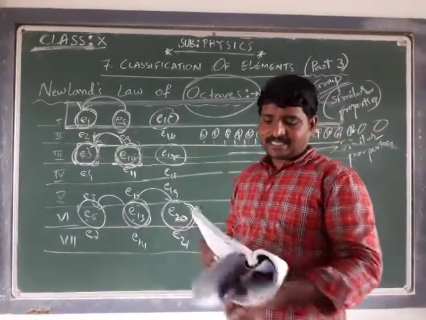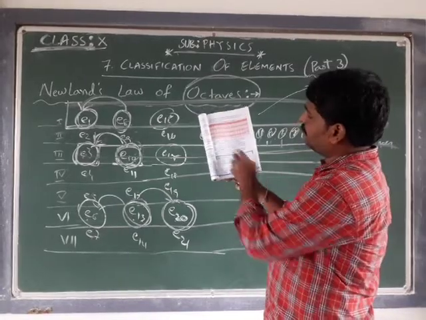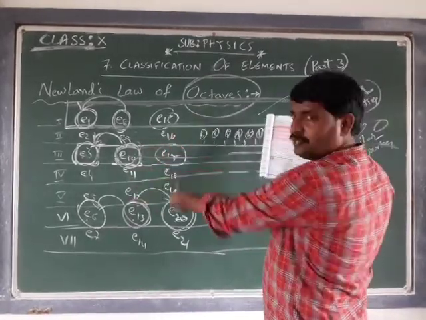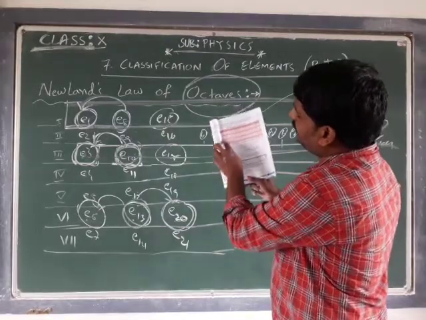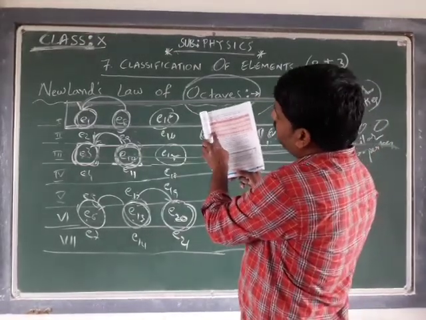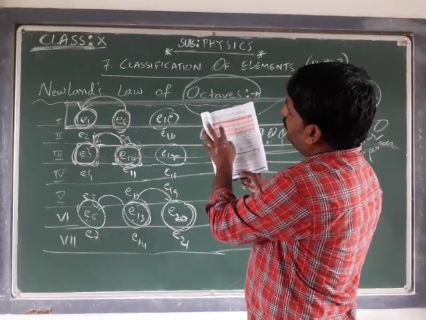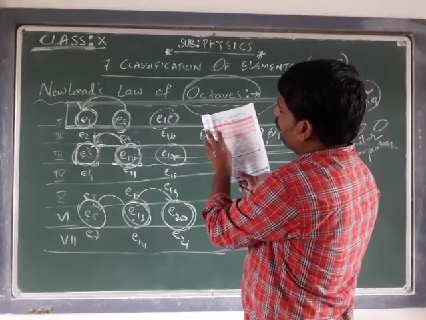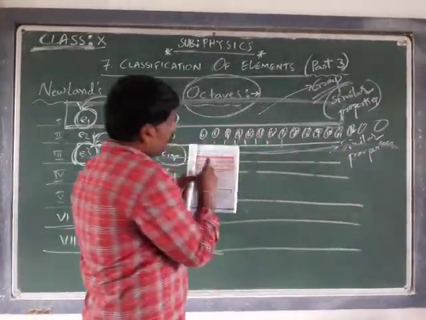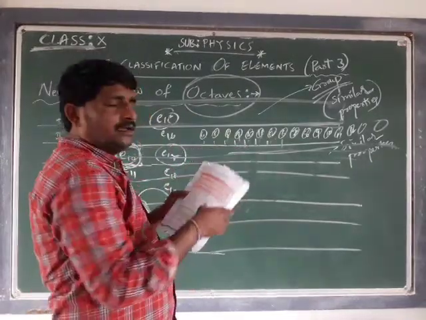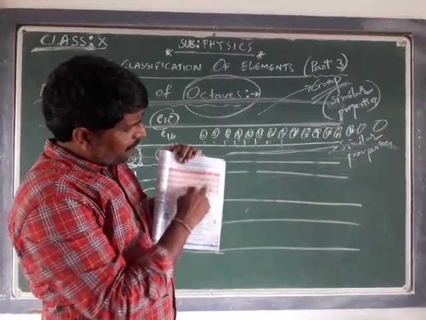Okay, Newlands was the first. There is a table of elements given on page number 125. Even for E3, I just took examples; here are the actual elements. That is hydrogen, helium, carbon, nitrogen, oxygen, fluorine, sodium, magnesium, aluminium, phosphorus, sulfur, chlorine, potassium, calcium. Like that, all elements are given with their atomic numbers.